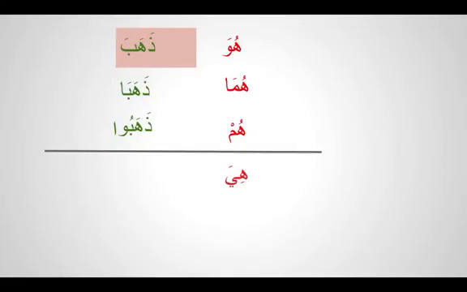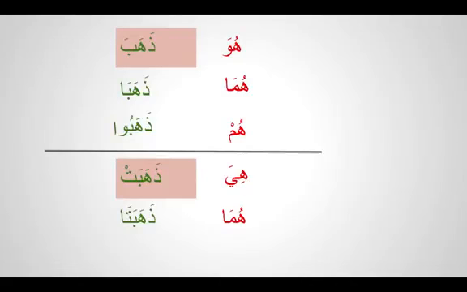We say zahabat. The ta is called ta ta'nith. And how do we say two women went? We say zahabata. So huwa zahaba, huma zahaba, hum zahabu, hiya zahabat, huma zahabata.